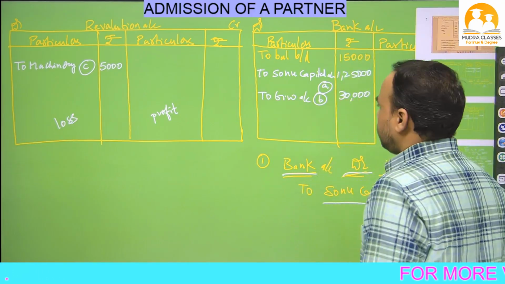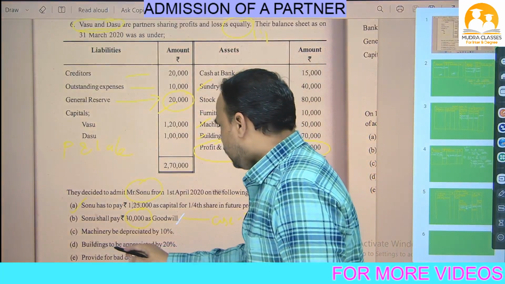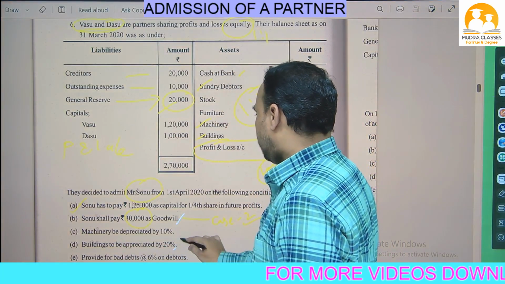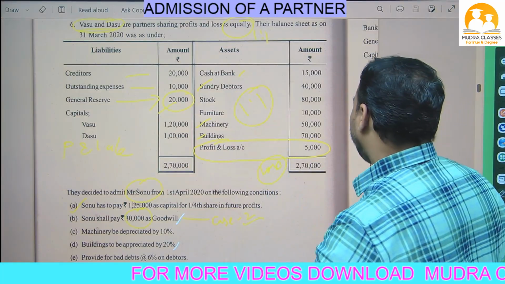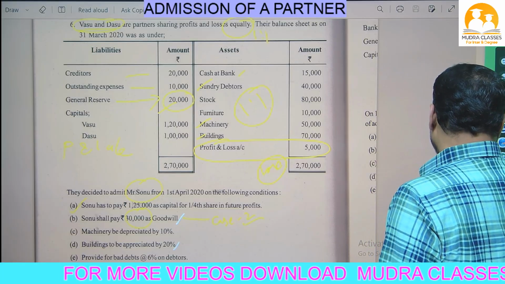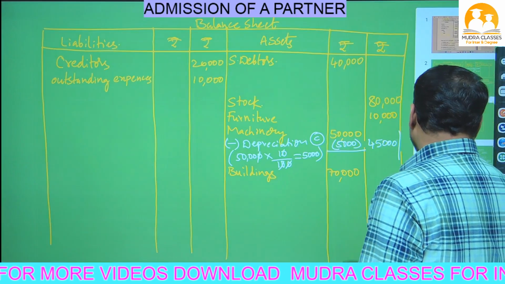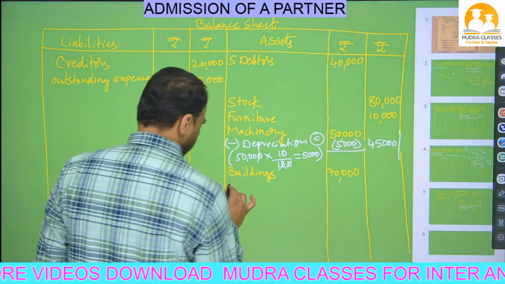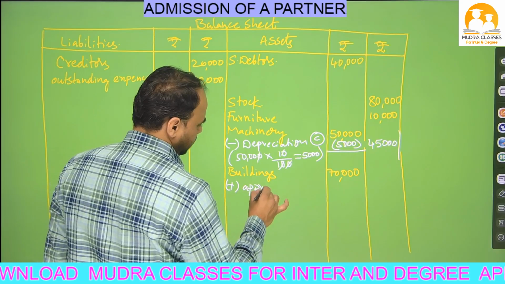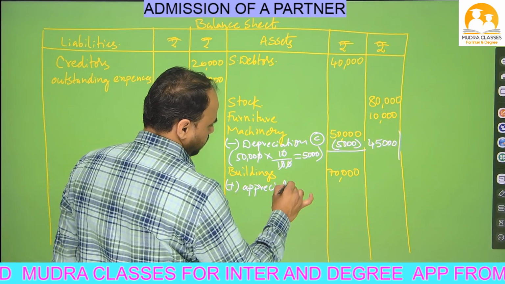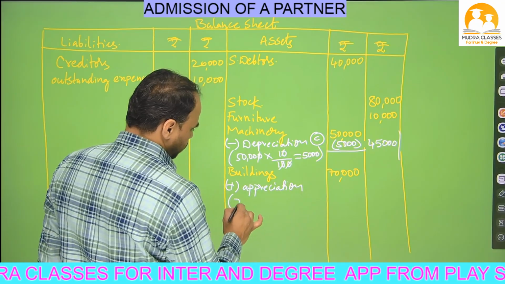What is the next adjustment given in the question? Buildings to be appreciated by 20%. Appreciated means increased. Building value is increased by 20%. So we have to add to the buildings in the balance sheet asset side. Appreciation means increase. So building value is increased by 20%, Nana.